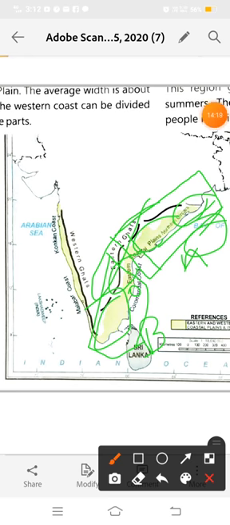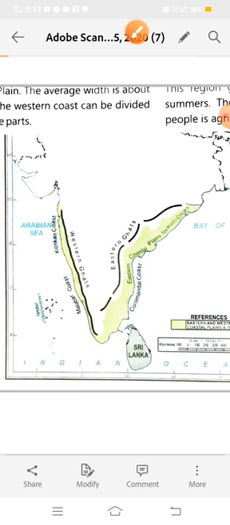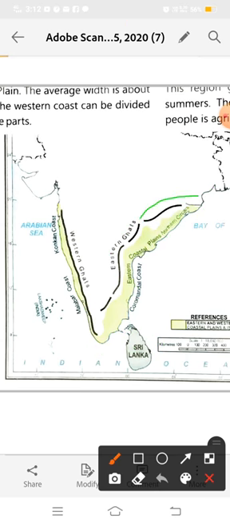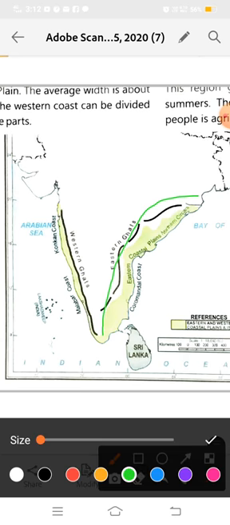Okay everyone, in this video, students, you learnt about the coastal plains. The coastal plains are divided into two parts: first is called the eastern coastal plains and the second is called the western coastal plains. So where is the eastern coastal plain? On the map, on the right side we have the eastern coastal plains, and on the west side we have the western coastal plains, and you learned about the eastern coastal plains location.